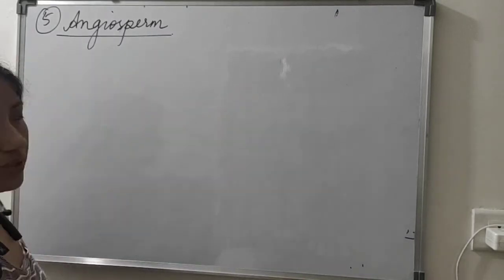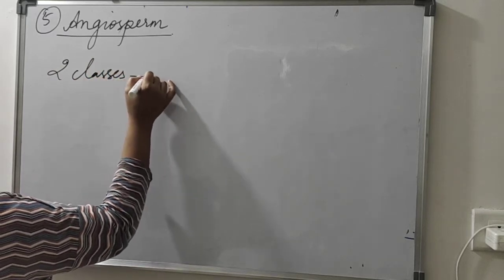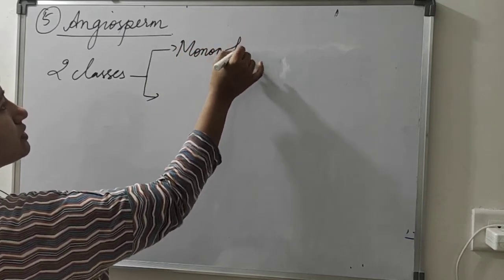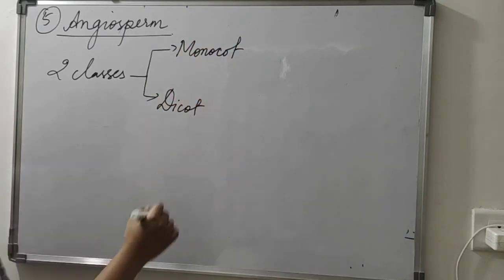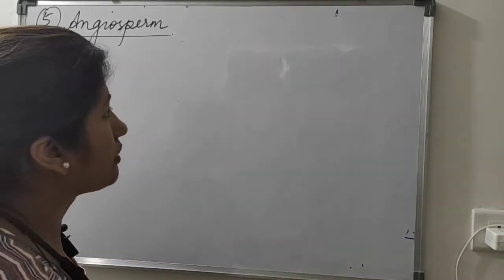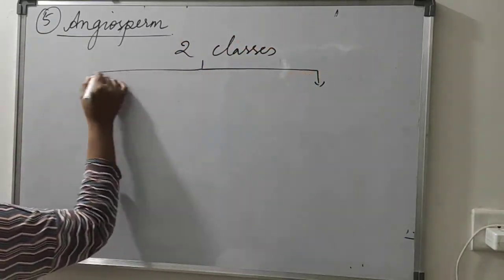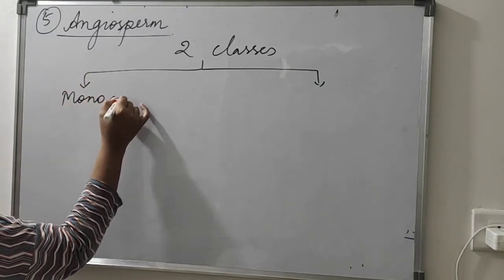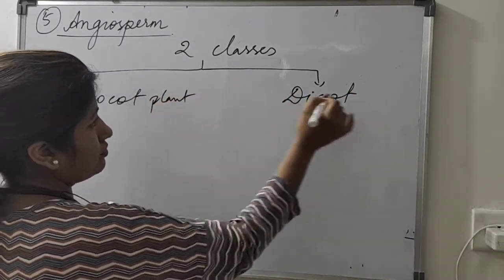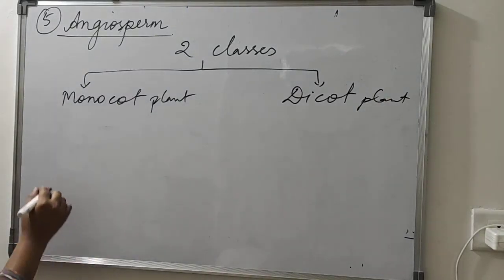So now we will see that angiosperm plants have two classes of plants. They are monocot plants and dicot plants. Okay, I'll differentiate it in this. The angiosperm plants have two classes: monocot plants and dicot plants. So monocot plants and dicot plants are classified on the basis of the seeds.